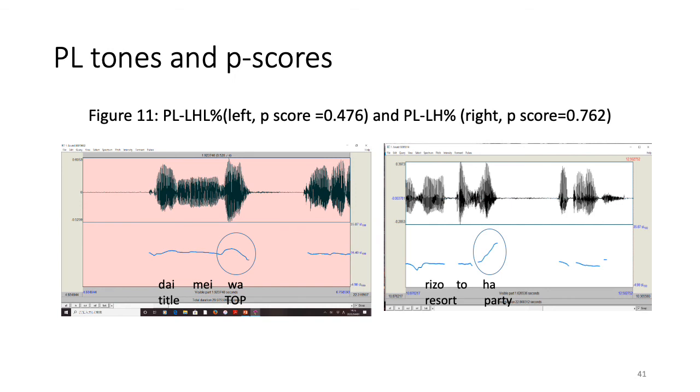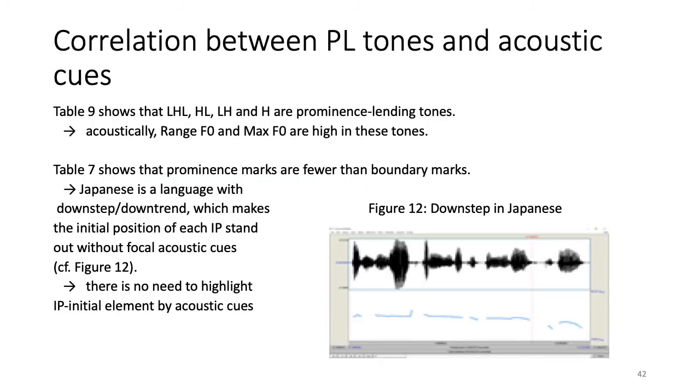This is an example of PL tones, rise-fall and rise respectively. Japanese utilizes LHL, HL, LH, and H as PL tones. Accordingly, they show higher range of F0 and max of F0.